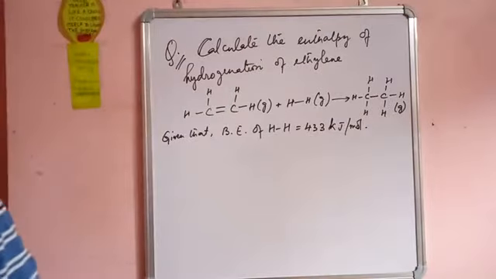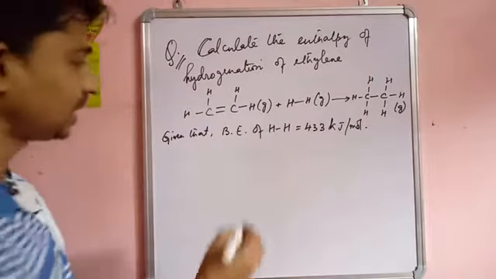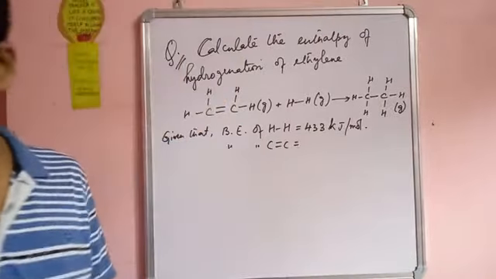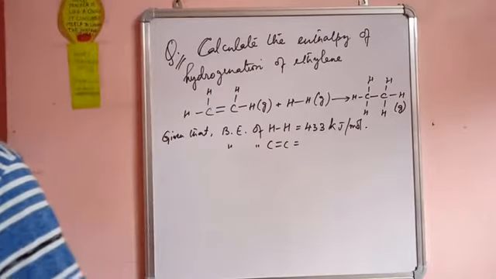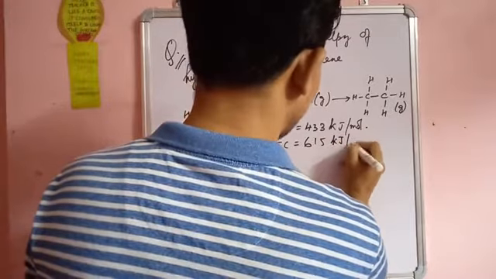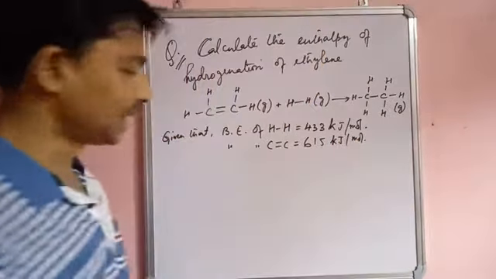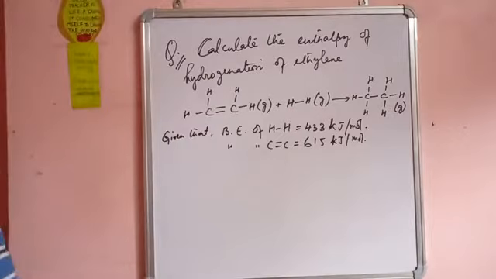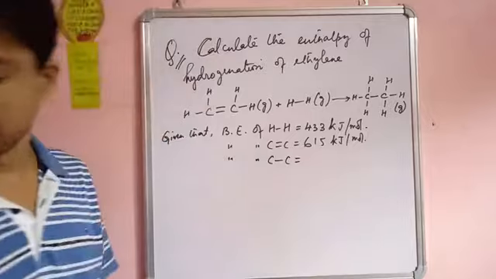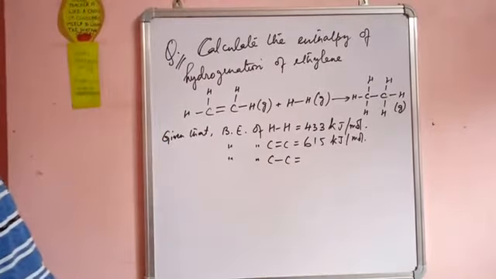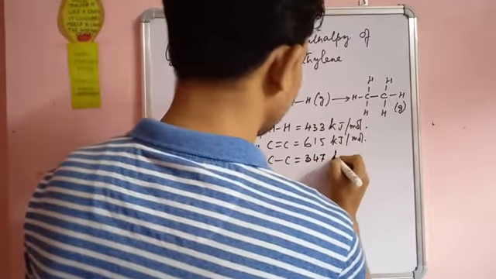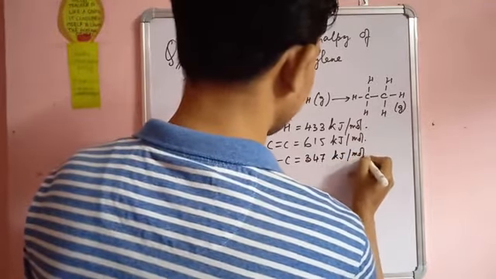Then bond energy of C-C is equal to 347 kilojoule per mole.